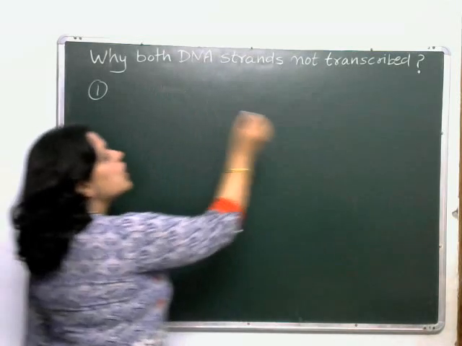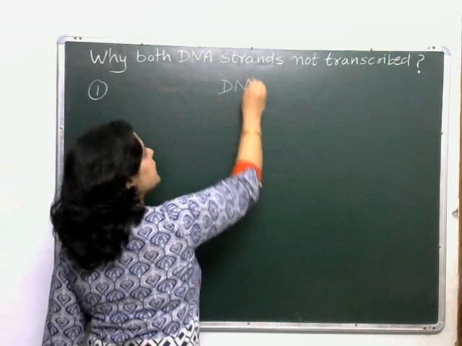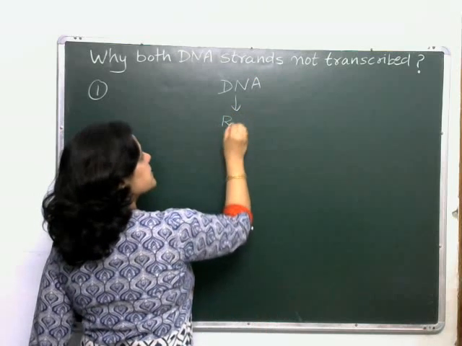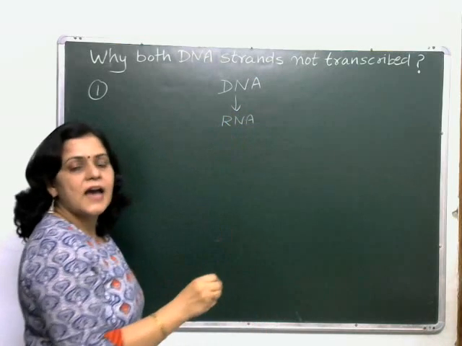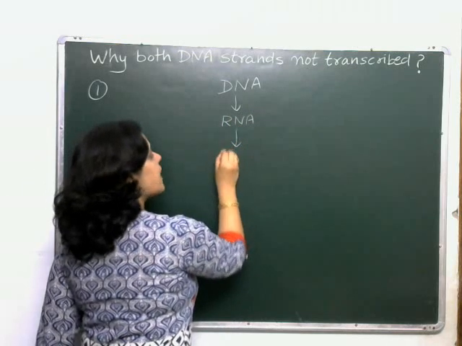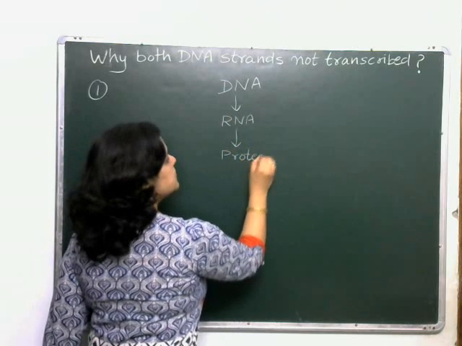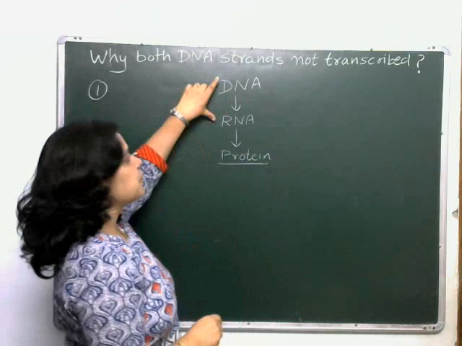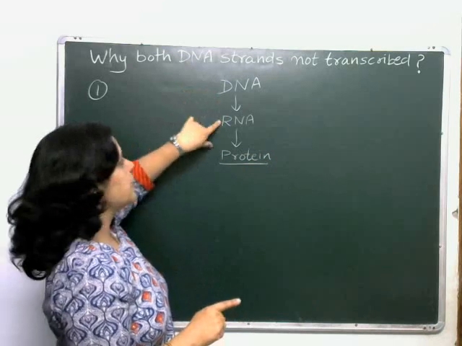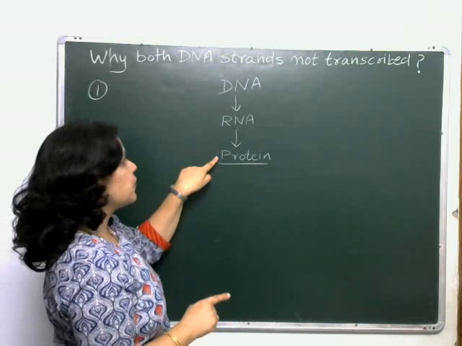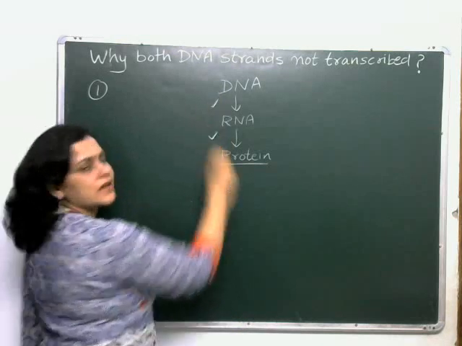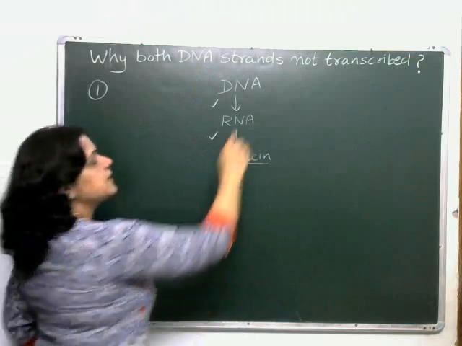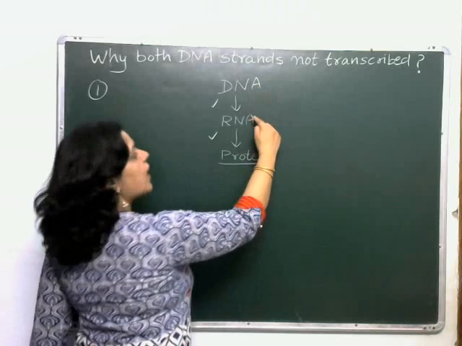First, let's see what a DNA does. DNA codes for RNA. RNA gets transcribed from DNA, and then this RNA codes for proteins. This RNA carries a code that helps to make proteins. This is called the central dogma. The process in which RNA is formed from DNA is known as transcription, and the second process is translation. Together we call it the central dogma. So DNA is coding for proteins through RNA.